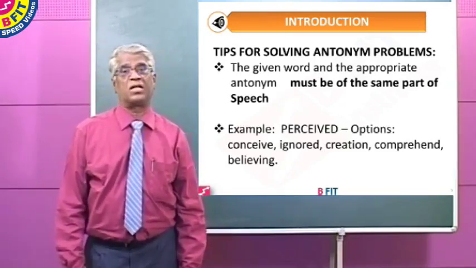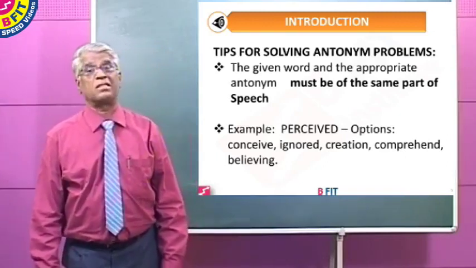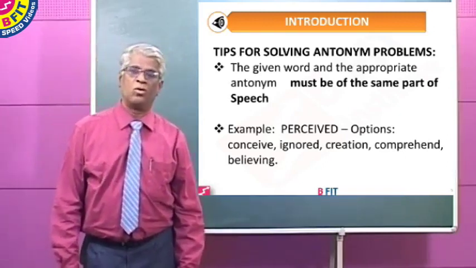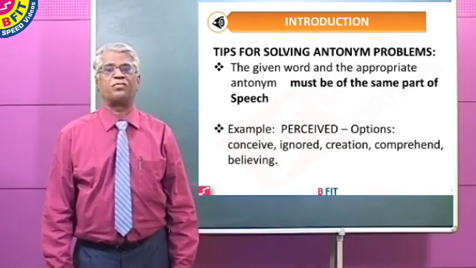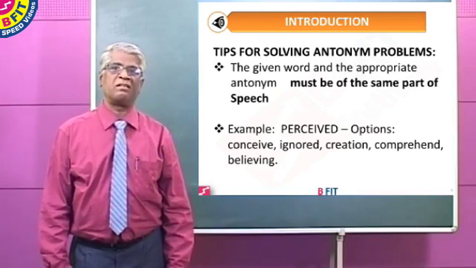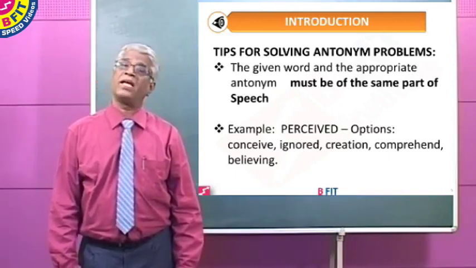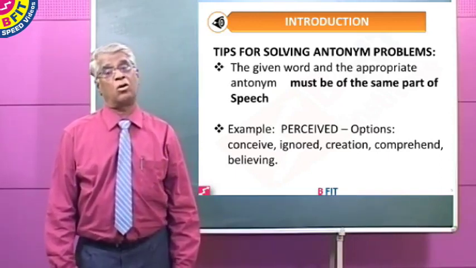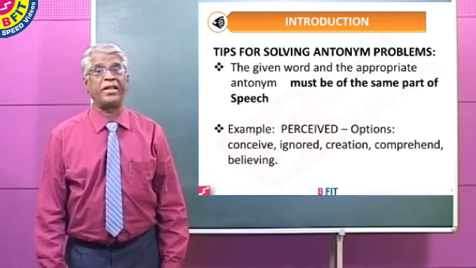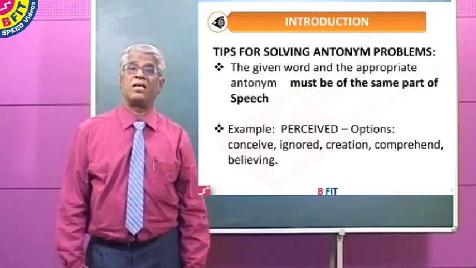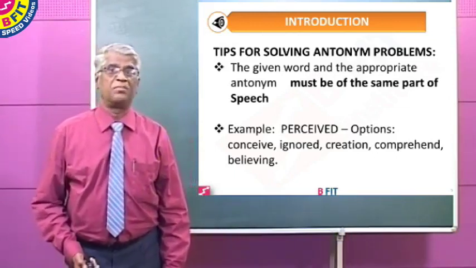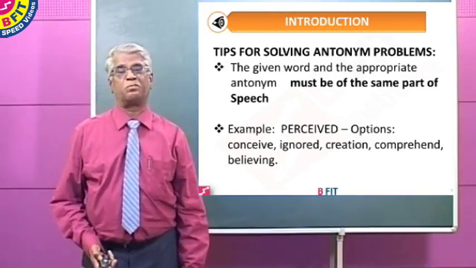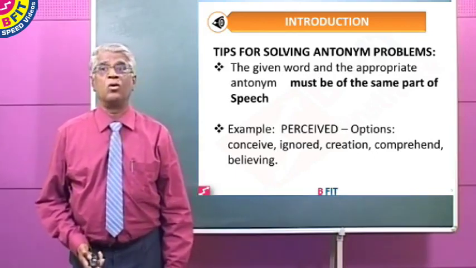That makes us come to the conclusion that ignored is the correct option as the antonym of the given word. Incidentally, just as perceived ends in ed, ignored also ends in ed. It is an option which is the antonym of the given word. It is a verb in the past tense. Therefore, the correct antonym of perceived is ignored.